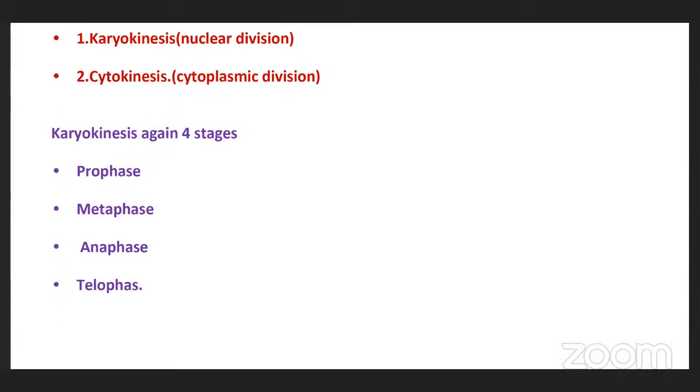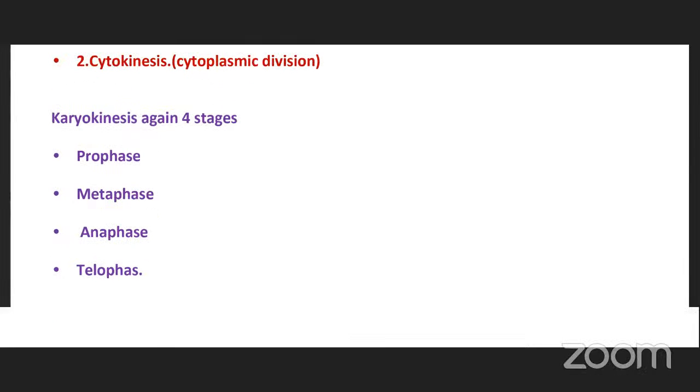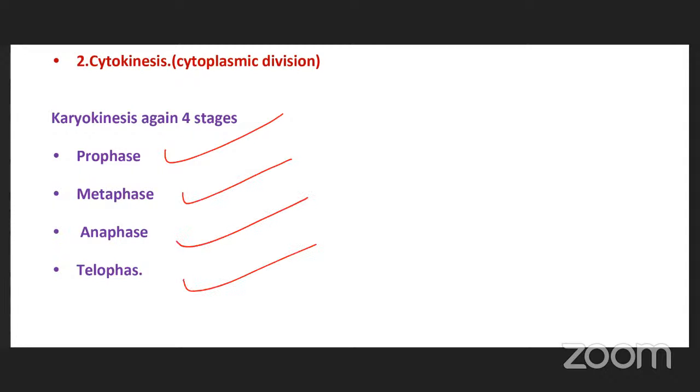So karyokinesis is again categorized into four stages, four phases: prophase, metaphase, anaphase, and telophase. Karyokinesis is nothing but nuclear division. Nucleus is divided into two equal halves by these four stages: prophase, metaphase, anaphase, and telophase. These four stages we already discussed in our previous class.